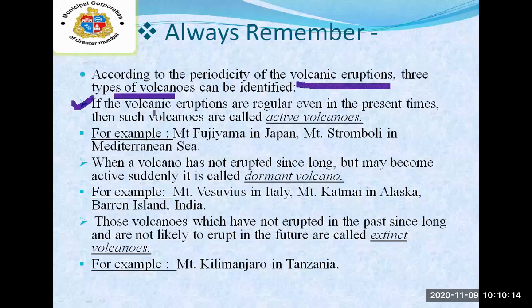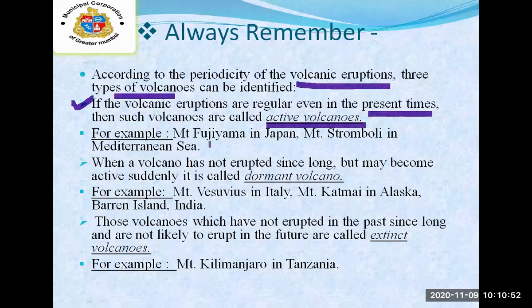If the volcanic eruptions are regular even in the present times, then such volcanoes are called active volcanoes. Whenever volcanic eruptions happen at regular times, even now at some places, we identify them as active volcanoes.